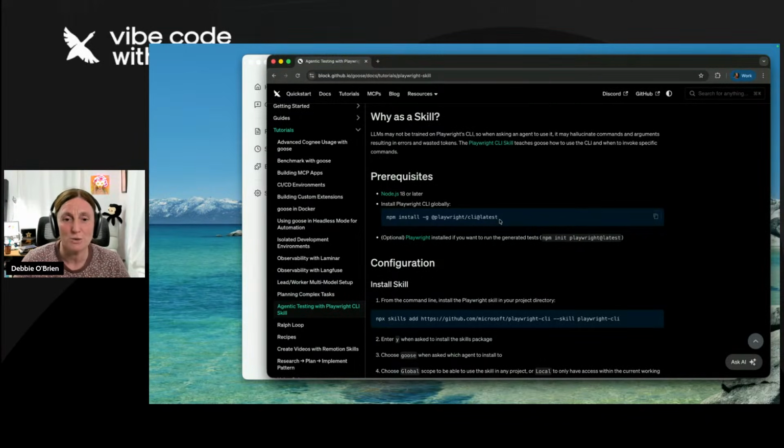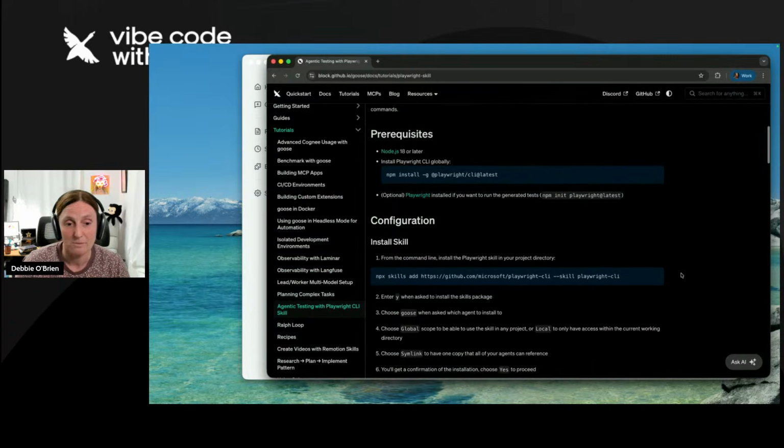So the first thing you would do is basically install globally on your machine the Playwright CLI at latest, right? You install that once and that's it. I've already installed that. So if you want to code along, you can totally just go ahead and copy and paste that and do that while we're doing it.